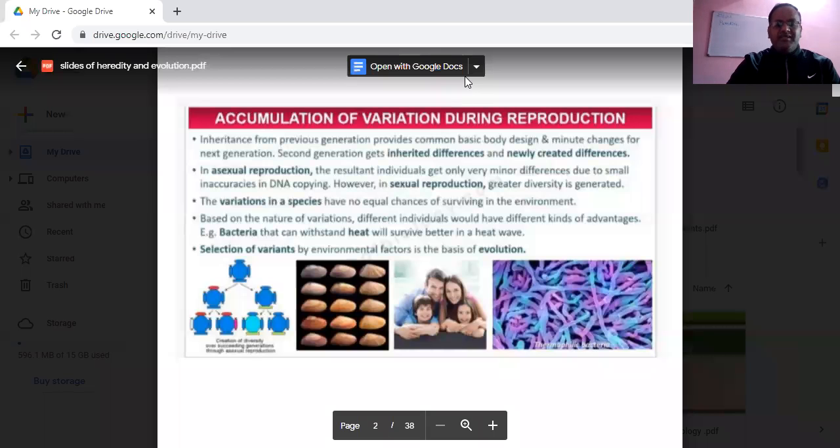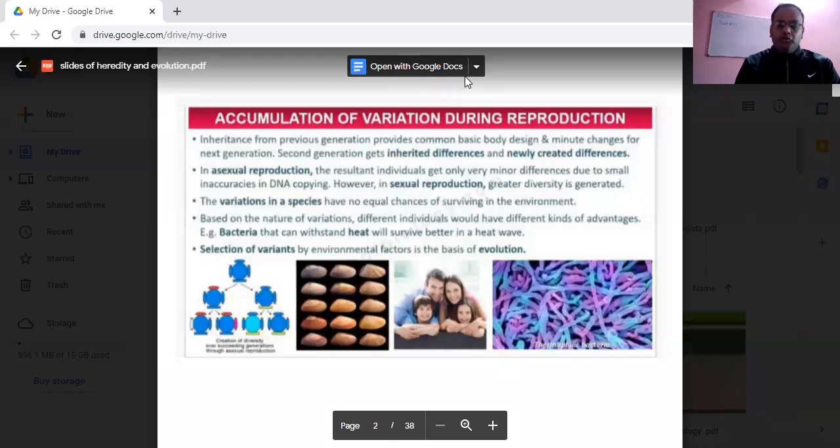So the bacteria that can withstand the heat will survive during the hot environmental condition. And these bacteria will be fixed in the population, and they will reproduce to give rise to the heat resistant variety only. So this is the accumulation of the variation during the reproduction.